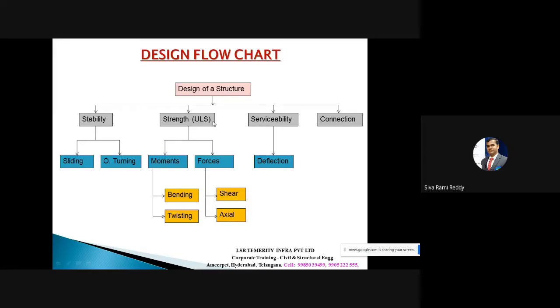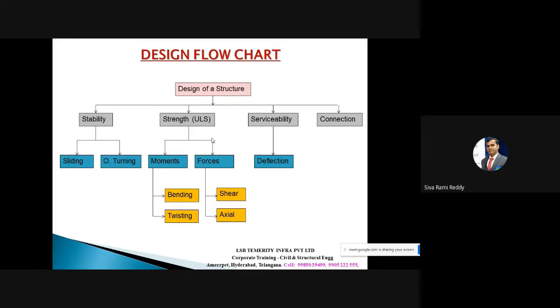And then strength criteria. In essence, the entire structure and the structural components should have enough strength to resist the moments and forces. What are those moments? There will be two types of moments: one is bending moment, the second one is twisting. Forces: one is shear force, the other is axial force.